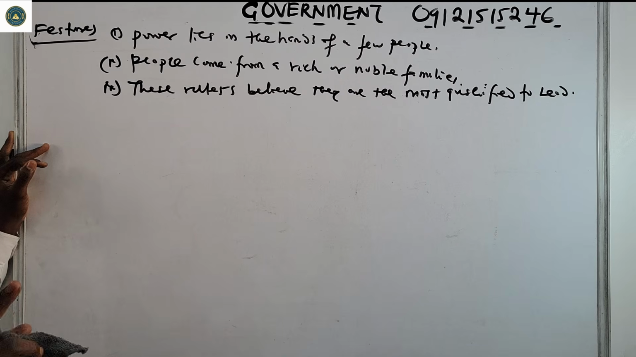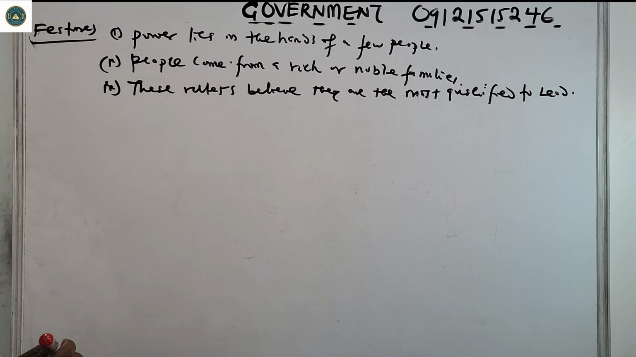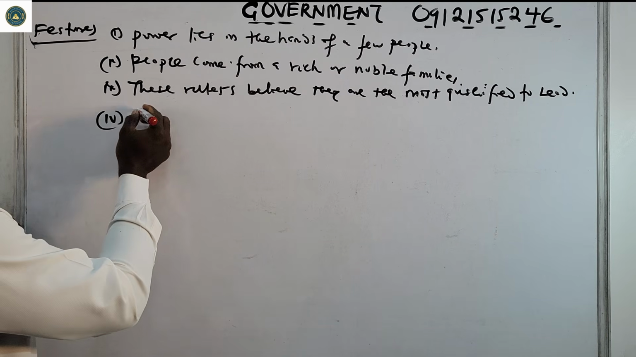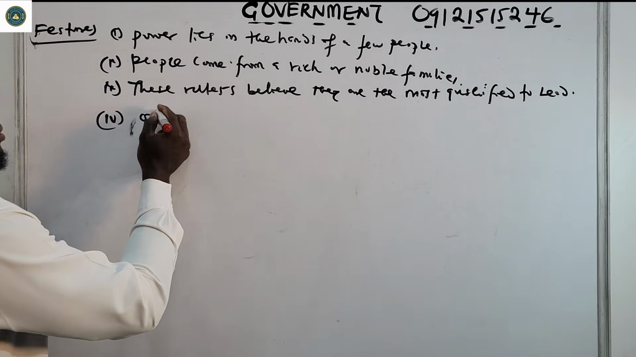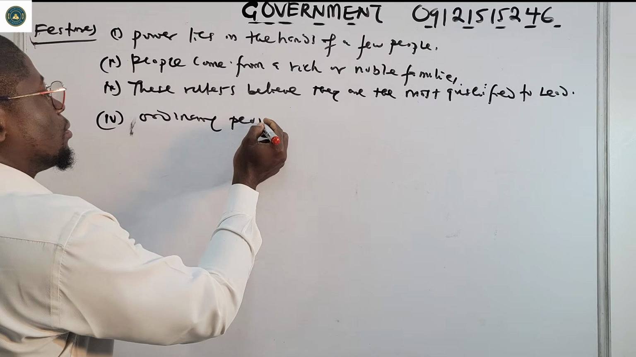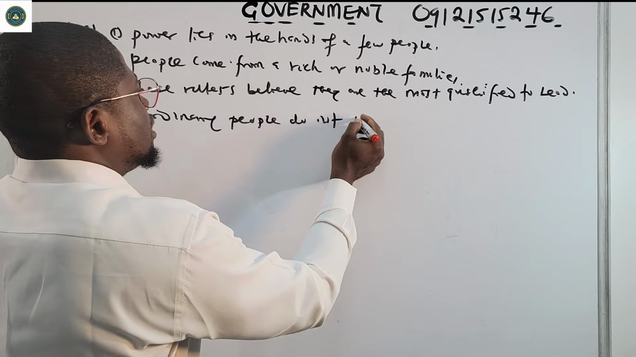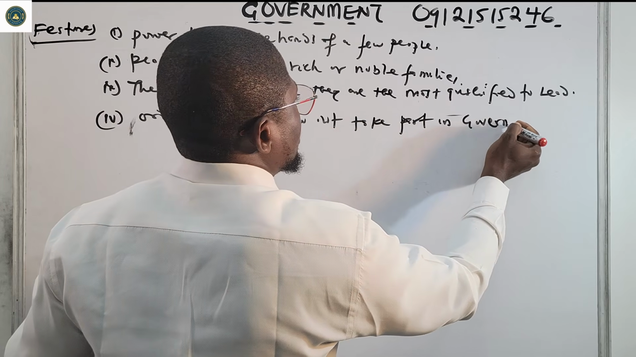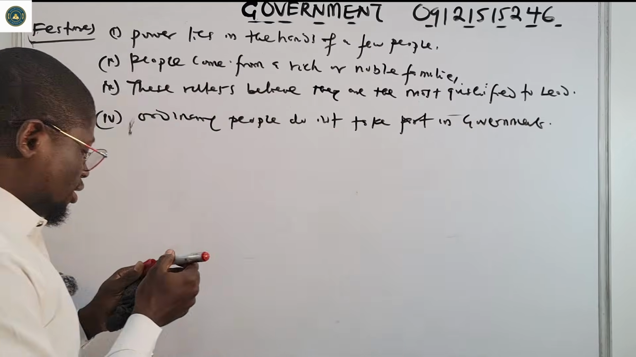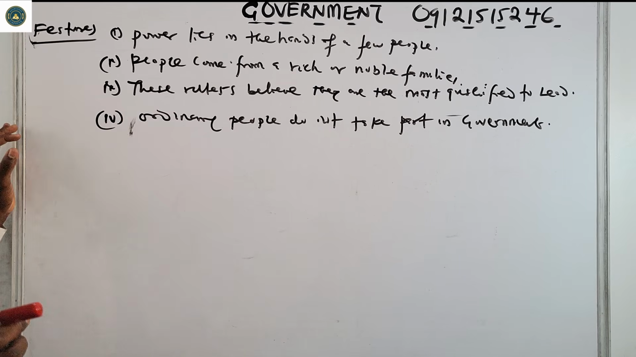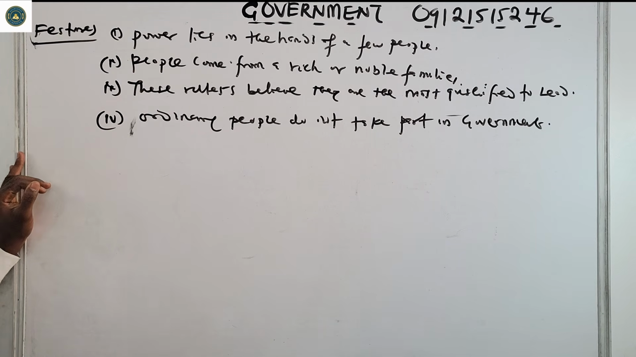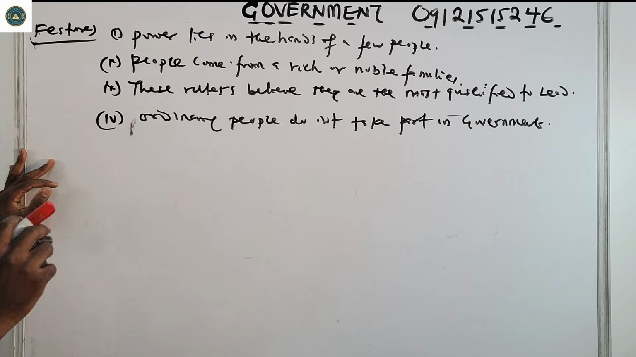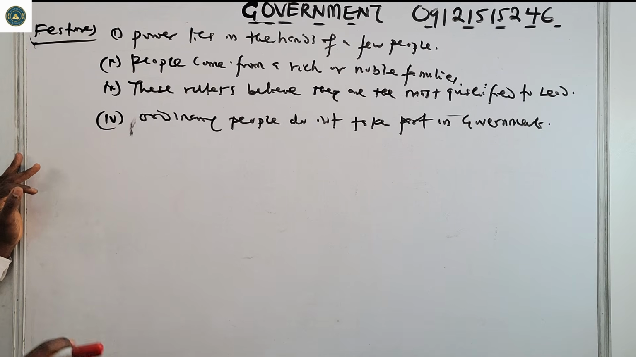Then number four, ordinary people do not take part in government. In aristocracy, ordinary people do not take part in government, since it's for rich or noble people. Ordinary people have no place. They do not take part in government.